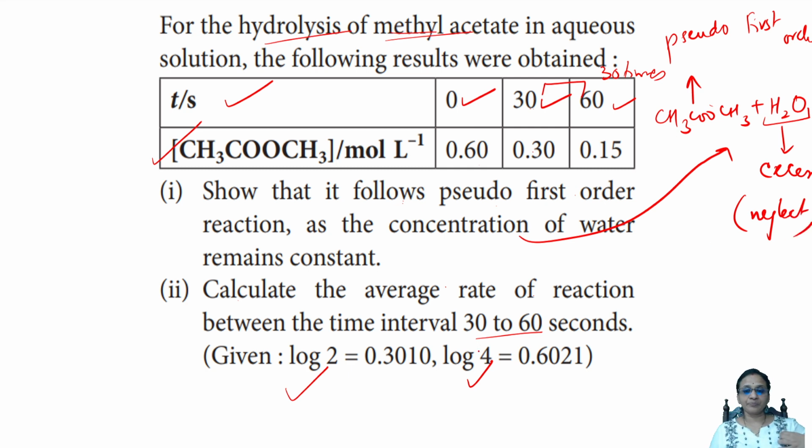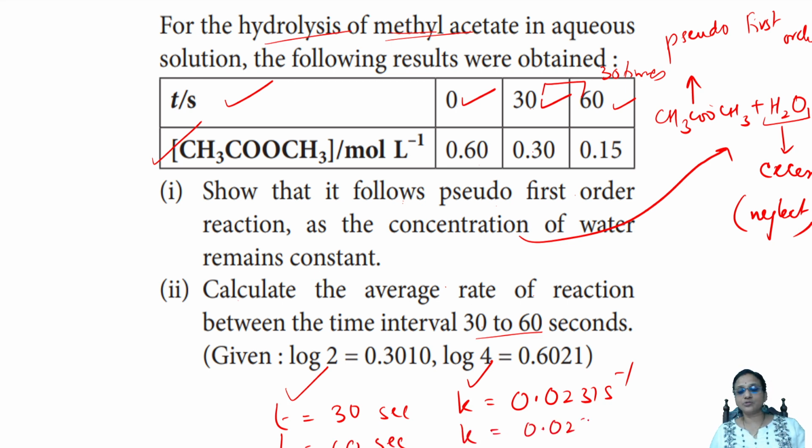That is first one. Then I calculated 30 to 60. So what did I get? When t is equal to 30 seconds, I got rate constant value as 0.0231 second inverse. When t is equal to 60 seconds, what did I get? I got the rate constant value again as 0.031 second inverse. So it says it is constant.